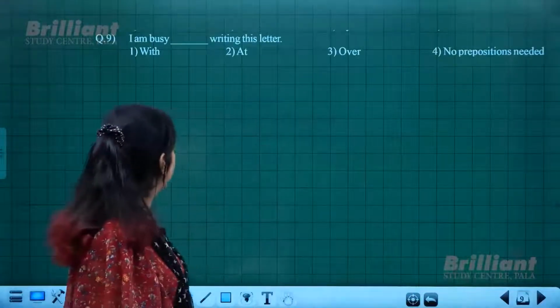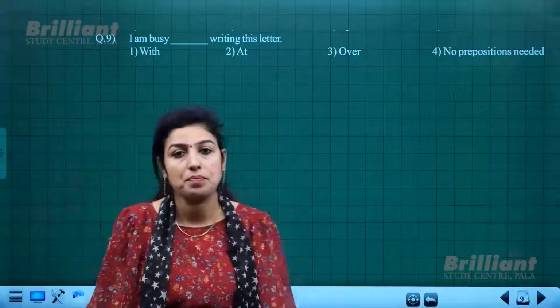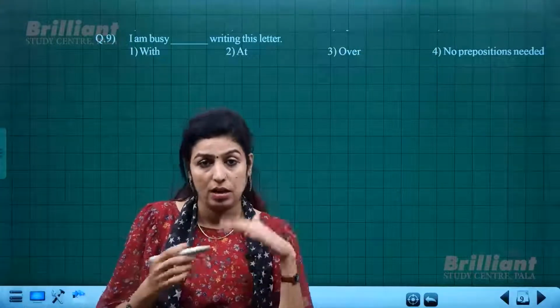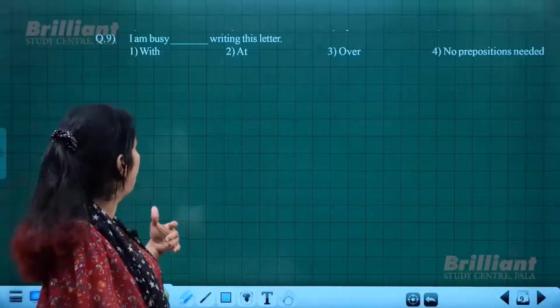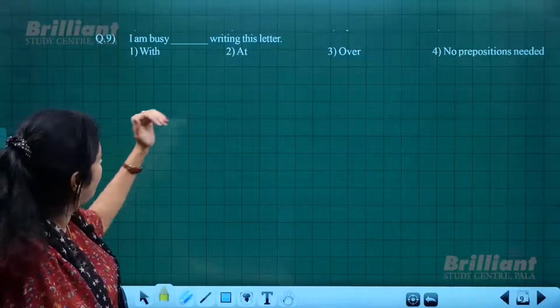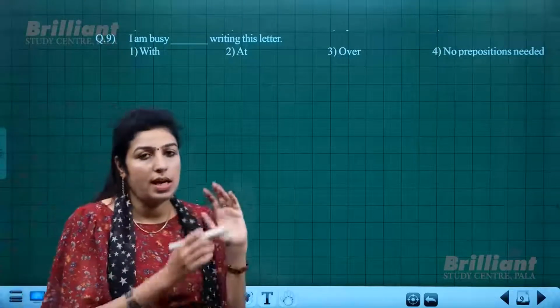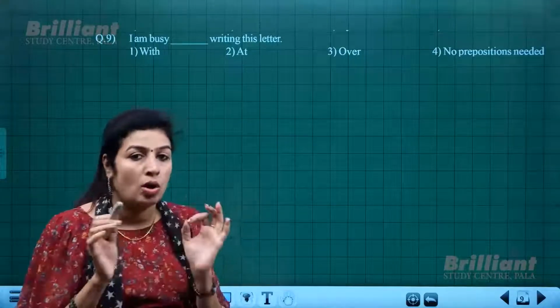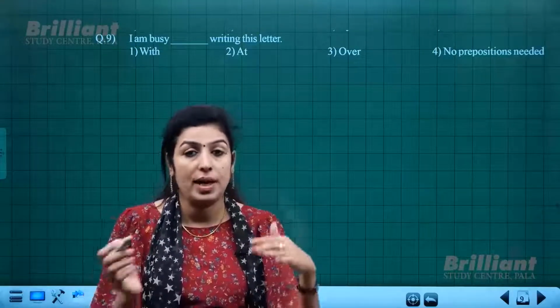Then next is "I'm busy dash writing this letter." Let us see all these options one by one, whether they match the blank or the sentence or not. I'm busy with writing this letter, at writing this letter, over, or no prepositions needed. Actually, when you say a sentence like this, you do not require any preposition. You can simply say, "I'm busy writing this letter." "I'm busy writing this novel."